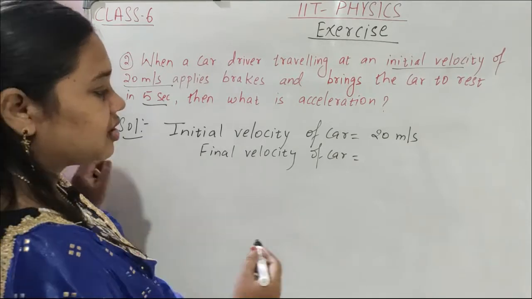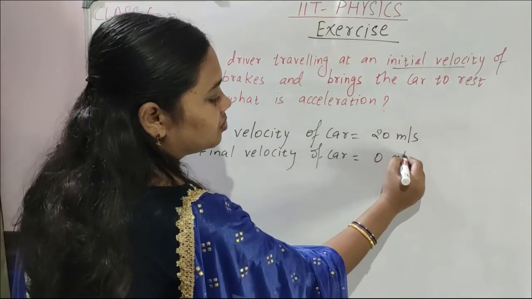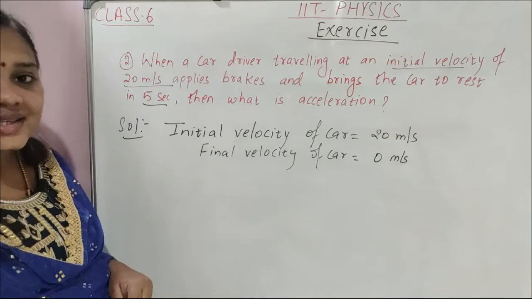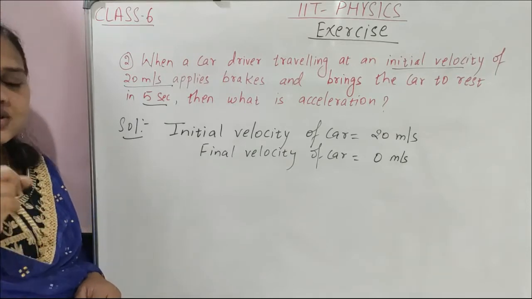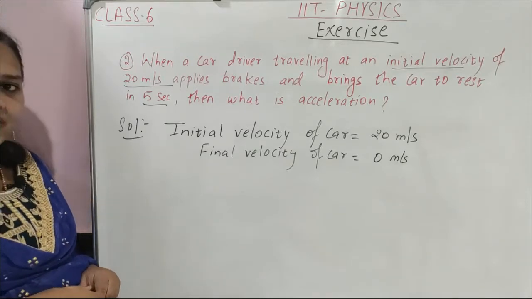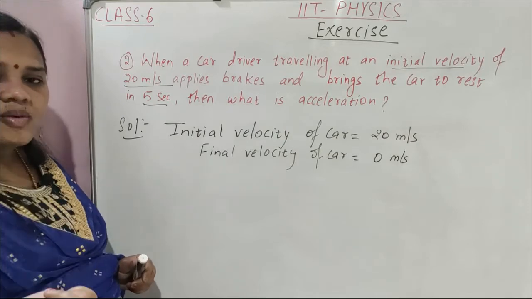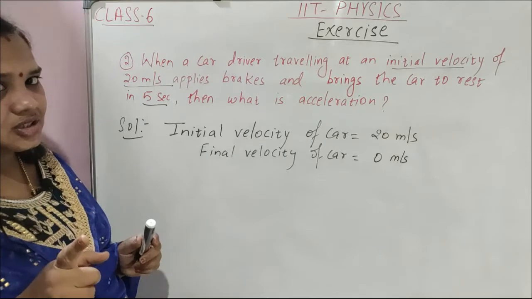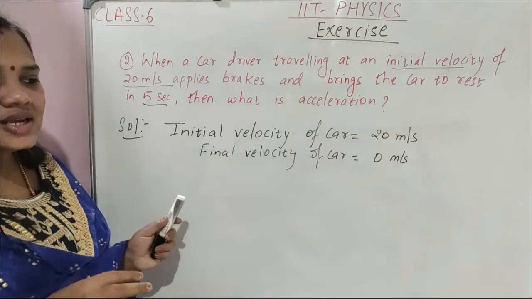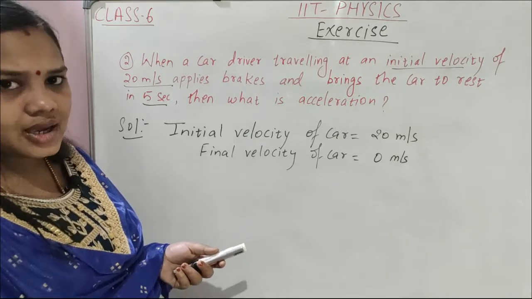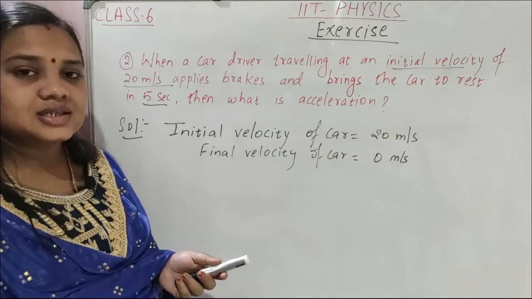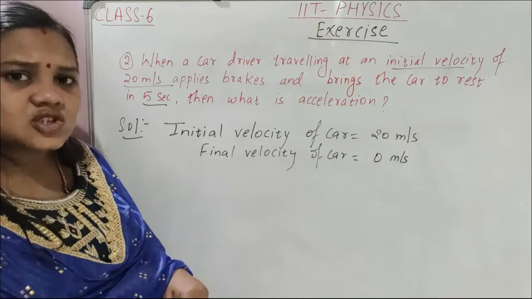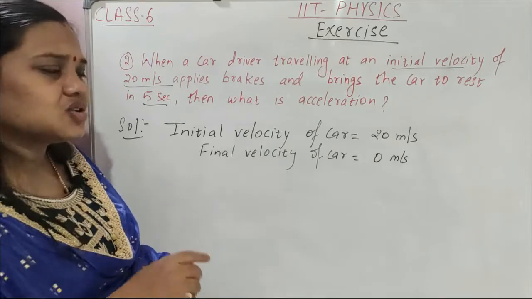Final velocity is 0 meter per second. Whenever a body comes to rest, its final velocity is 0. Whenever a body starts from rest, its initial velocity is 0. Remember this one children.